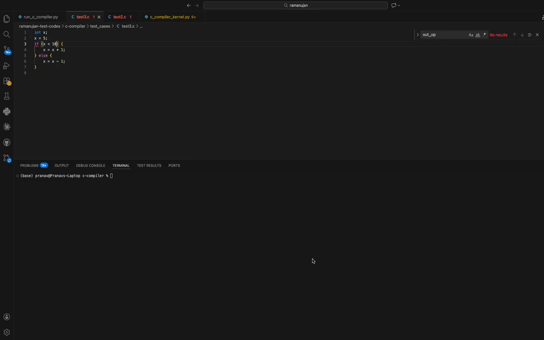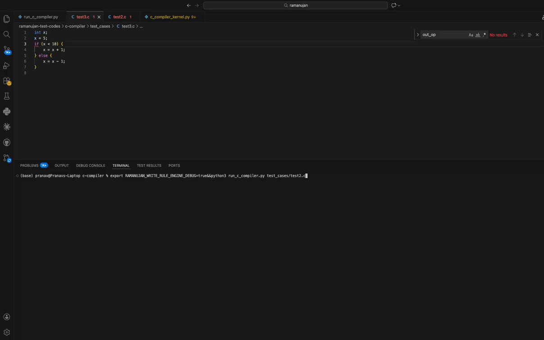In this demo, we'll see how we can have a compiler running on Ramanujan. So the idea is that if there is a big amount of compilation that needs to be done, the compilation can be sharded, and shards of compilation can be done by devices running on Ramanujan. So for example, here I have a compiler which is running on the devices on Ramanujan.